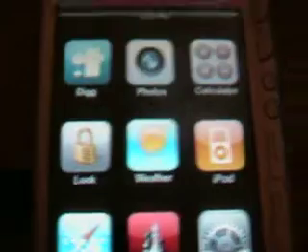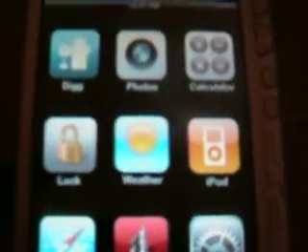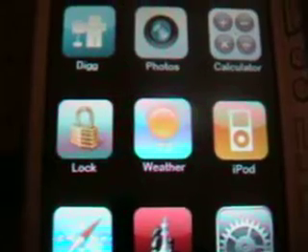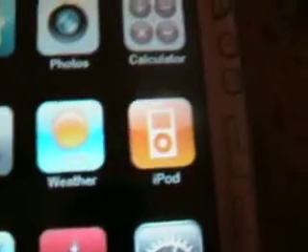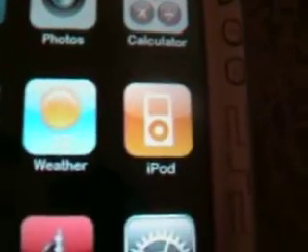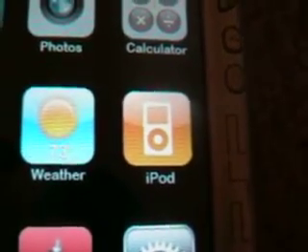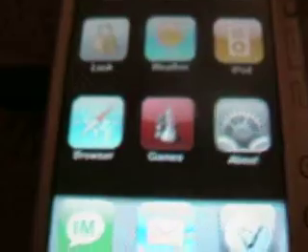Slide to unlock feature. Weather, which is really accurate, by the way. Told me it was gonna rain the other day. Totally rained. Really awesome to have the weather on your PSP. iPod, which I haven't quite figured out yet, but when I do figure it out, I'll post a video. You've got your browser, your net browser, and your games.